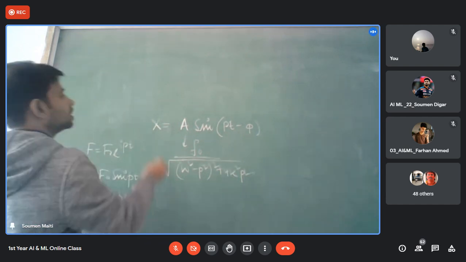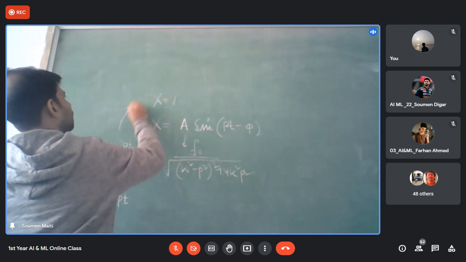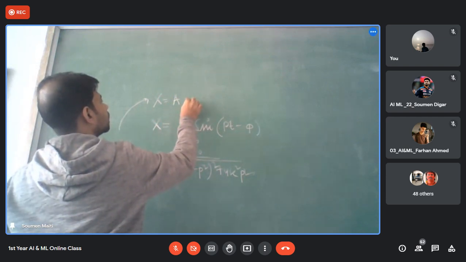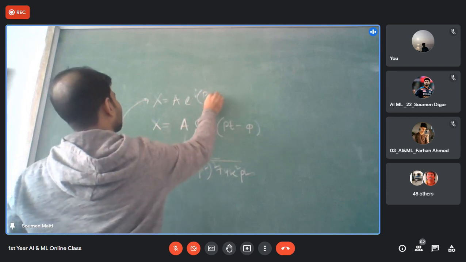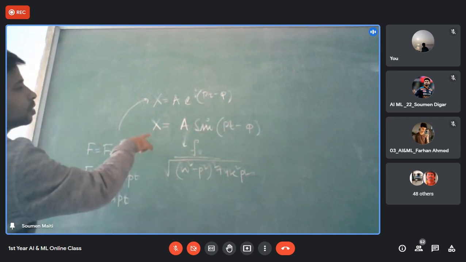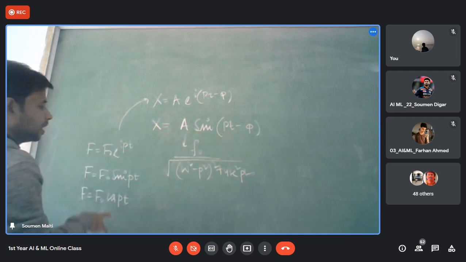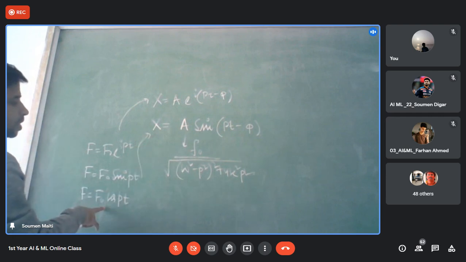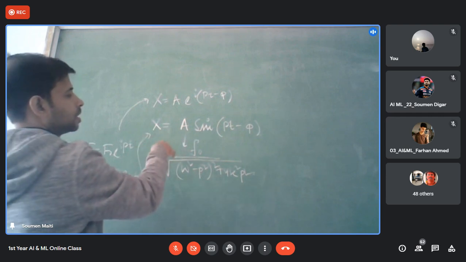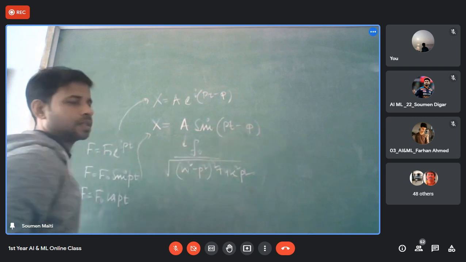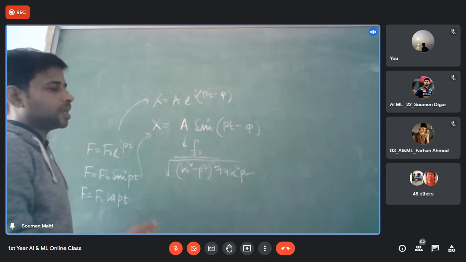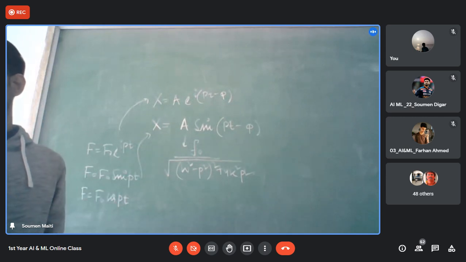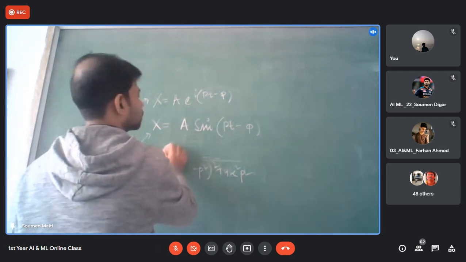So nothing will change. If you consider F equal to e to the power i p t, then the solution will be A e to the power i (p t minus psi). If it is sin p t, then it will be A sin(p t minus psi). If the external periodic force which I am applying is F naught cos p t, then it will be A cos(p t minus psi). If you ask me how it is happening, you can go for the calculation, or I can give you a little hint so you can also check whether our solution is correct.